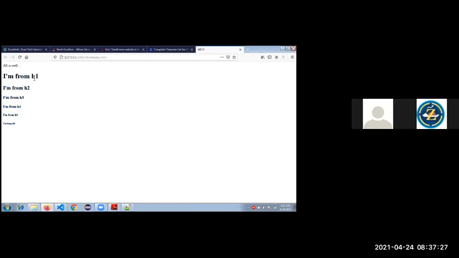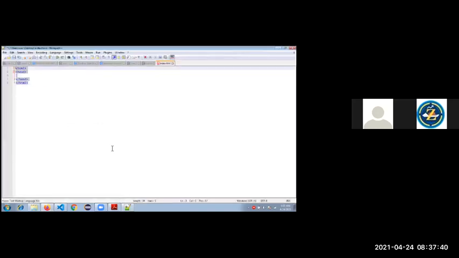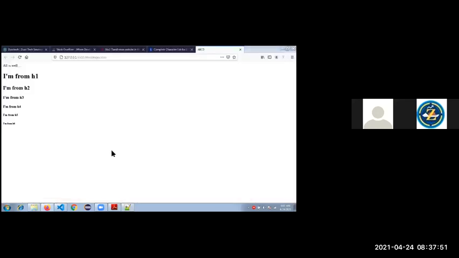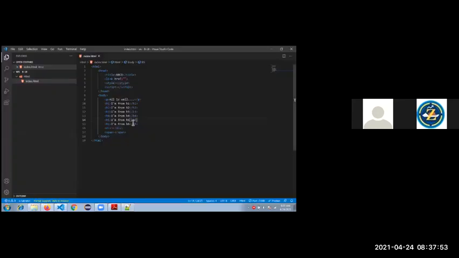Now my requirement is that I want to display the greater than and less than symbols, like the h1 tag, in a web page. How to do that? We will see that quickly. HTML supports UTF format codes.